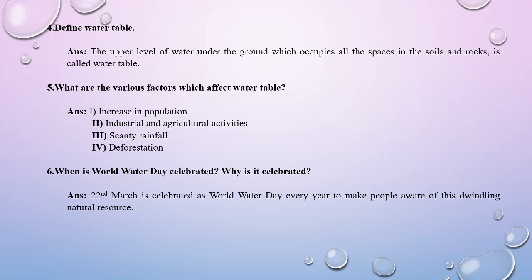Next, the third category is the scanty rainfall. Scanty rainfall means little rainfall. And you know that rainwater is the ultimate source of the groundwater. That means rainwater is the only way by which the groundwater or water table is recharged. So less rainfall means less recharging of the water table, as a result of which, due to scanty rainfall, the water table decreases day by day.